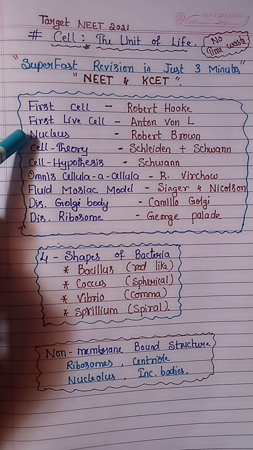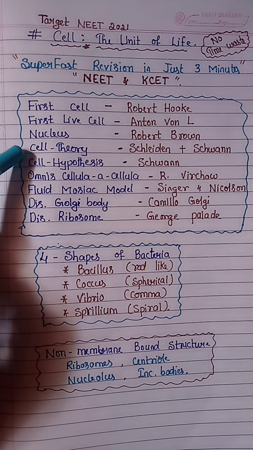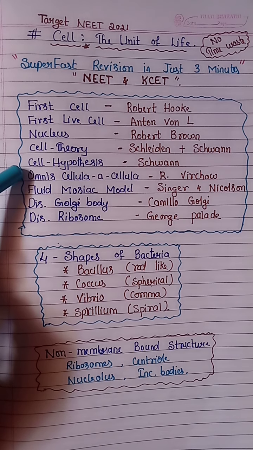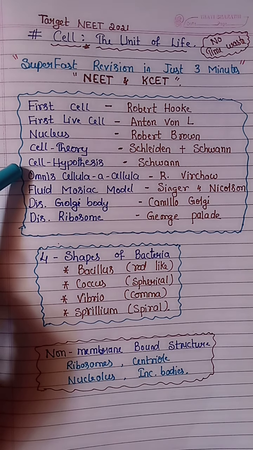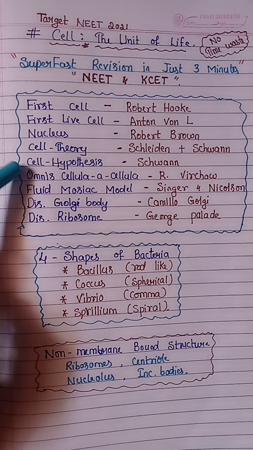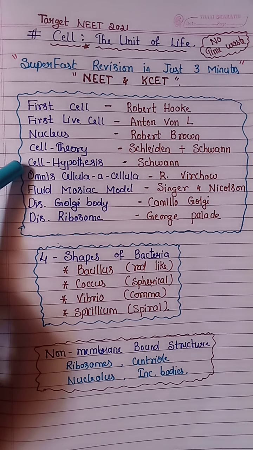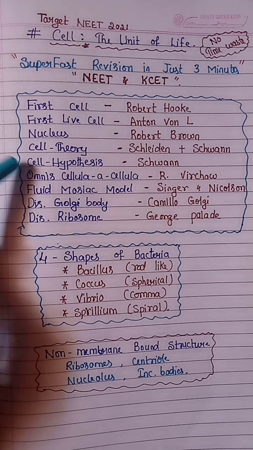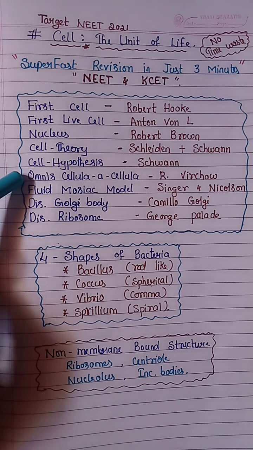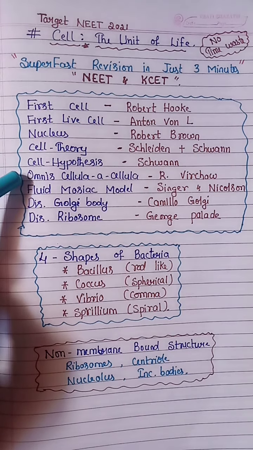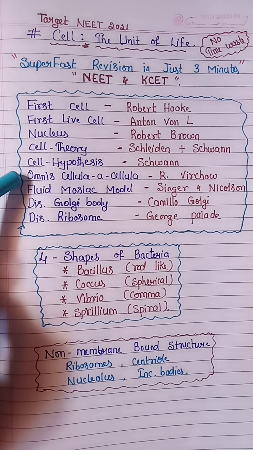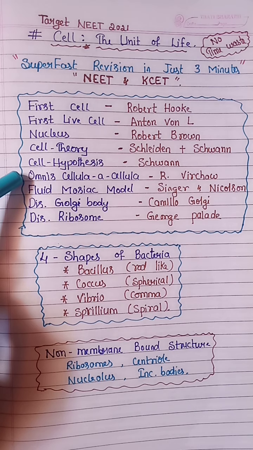Nucleus was discovered by Robert Brown. Cell theory was given by Schleiden and Schwann, whereas the cell hypothesis, the most universally accepted historic scientific theory that tells that all living organisms are made up of cells, is by Schwann. And "Omnis cellula e cellula", meaning all existing cells arise from pre-existing cells, was given by Rudolf Virchow.